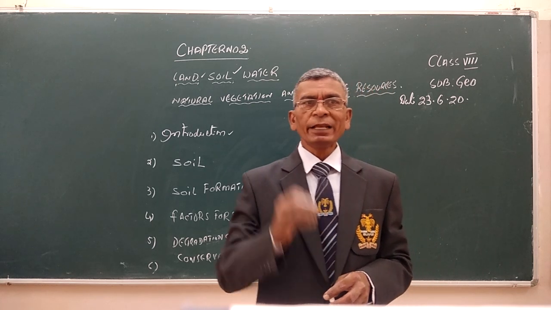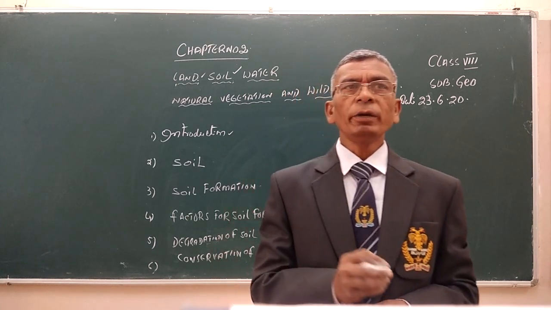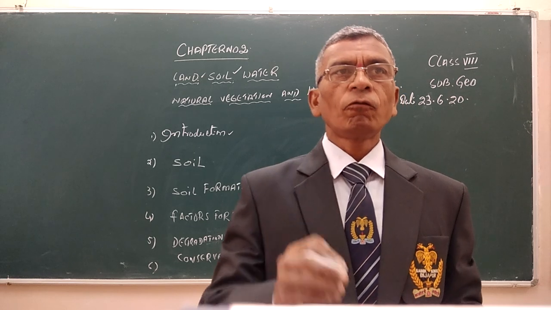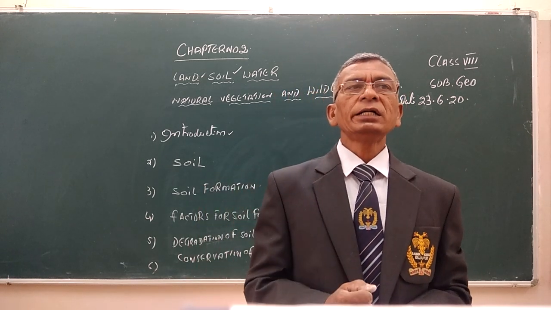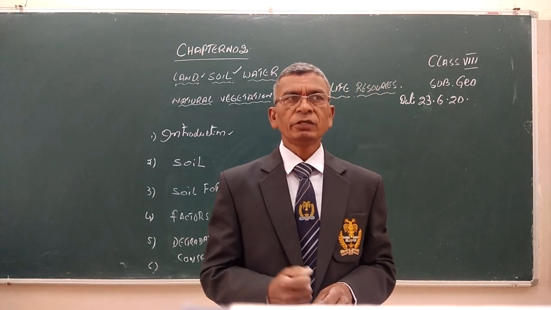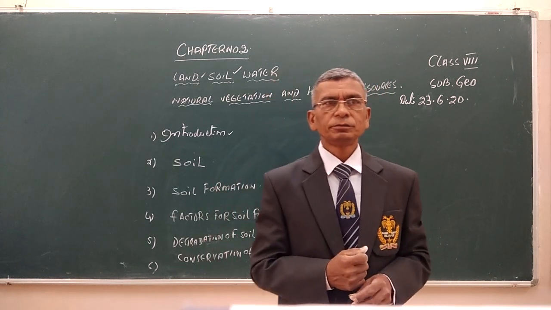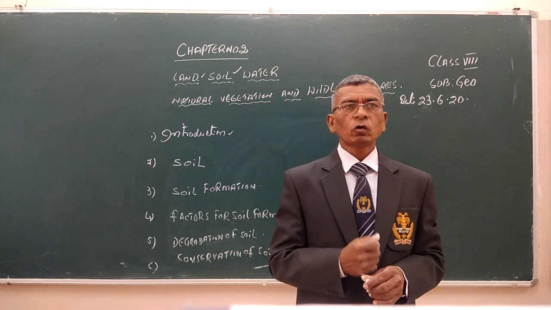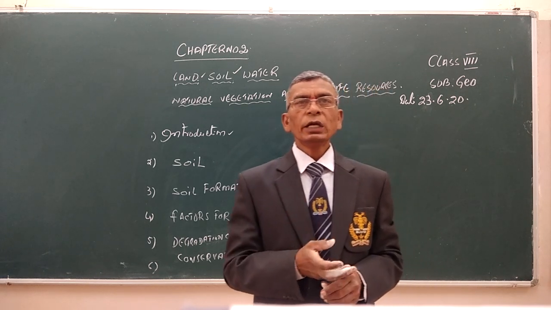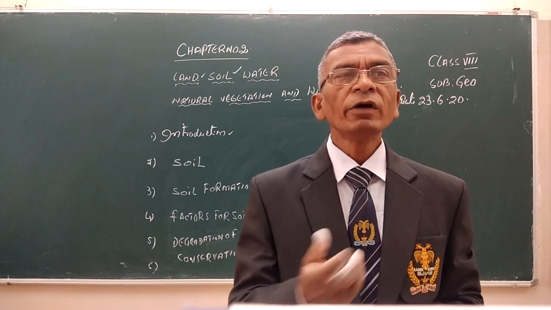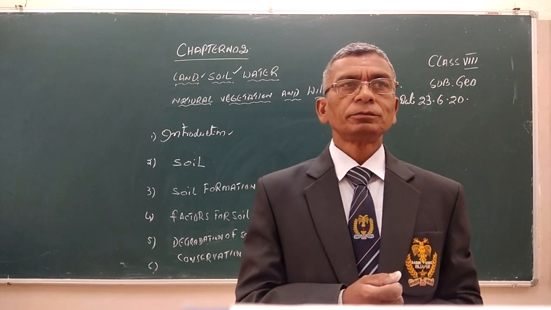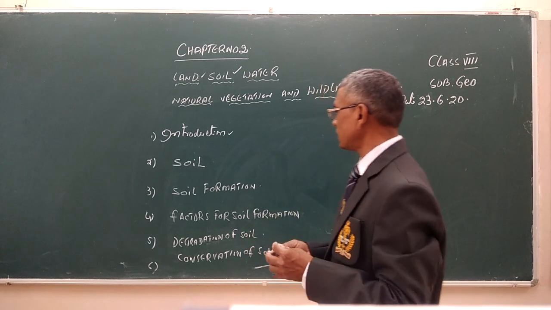It takes 100 years. So soil formation takes place due to agents of gradation.